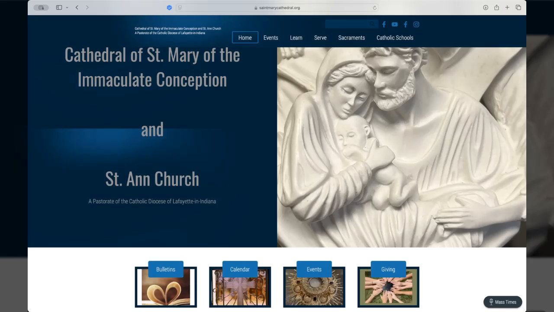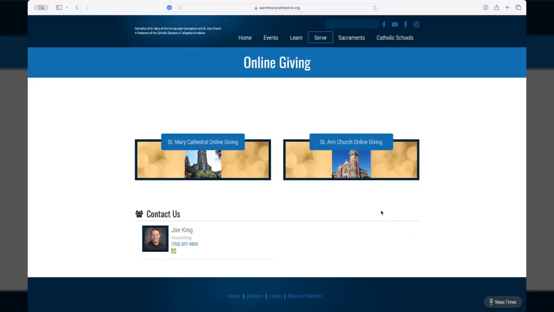Welcome to our new online giving for the Cathedral of St. Mary and St. Anne Church. To get there, you'll begin on our homepage and you'll click on the Giving button. From here, you'll select the parish that you prefer to give for your online giving, and it will take you to a very similar giving form that you're used to.